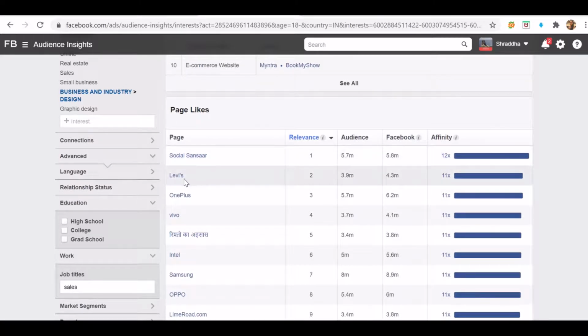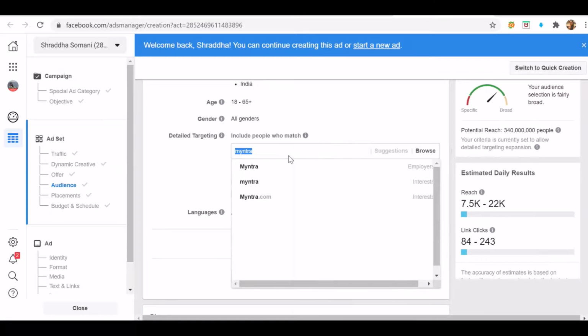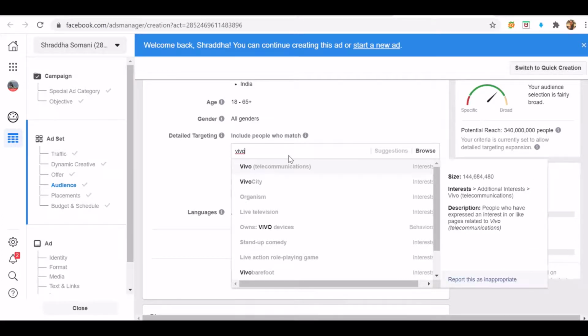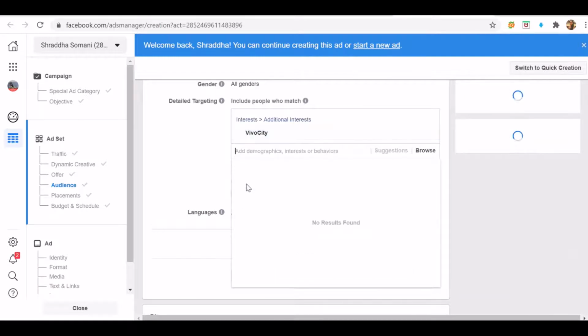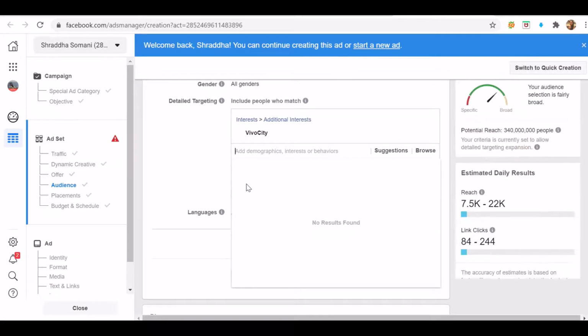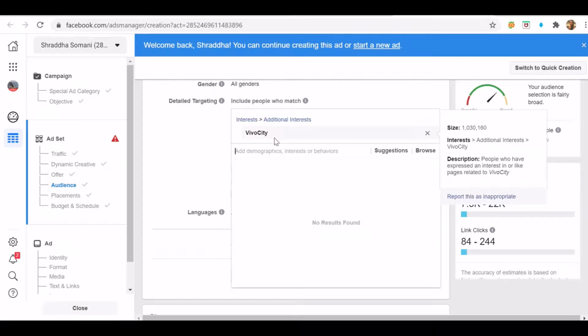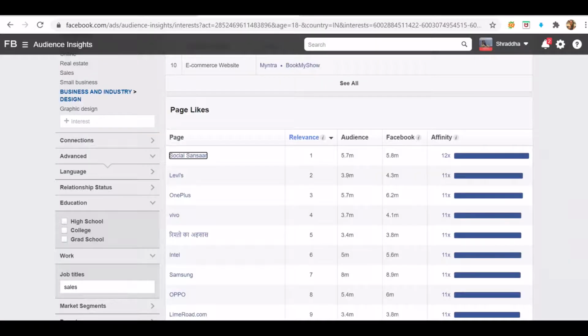Now let us check with the Levi's option, or we can check with the Vivo option, to see whether it's coming or not. So I will just type Vivo. Again, it's a page name, right? So Vivo City, that is the interest that is coming over here. So I can just target this particular page. Over here, what I'm doing is targeting a page. So it's a very, very good option.